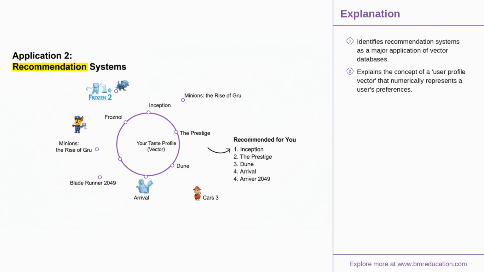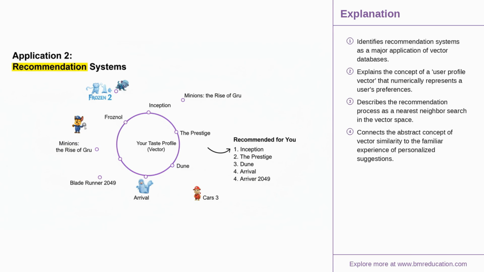Vector databases also power the recommendation systems that feel like they can read our minds. When you interact with content, like watching a movie or liking a product, the system updates a user profile vector representing your tastes. To find recommendations, it simply searches the vector database for item vectors that are closest to your profile vector. This proximity-based matching is how platforms suggest new content you're highly likely to enjoy.